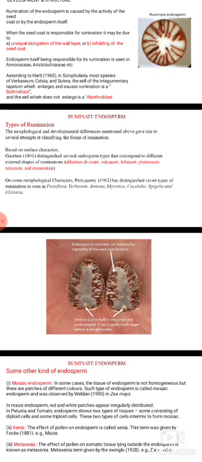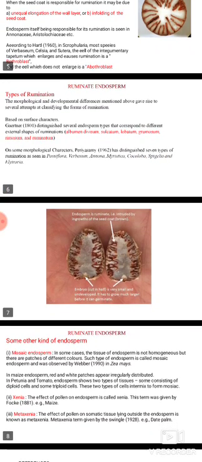Based on surface character, it is distinguished into several types that correspond to different external shapes of rumination. On the morphological characters, it has been distinguished into 7 types of rumination as seen in case of Passiflora, Annona, Myristica, etc.